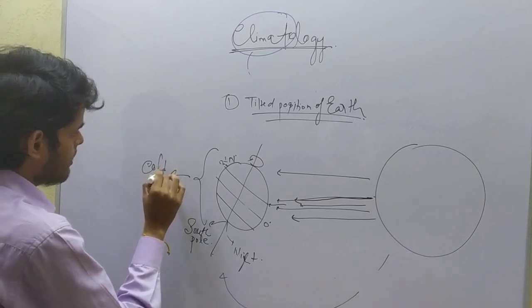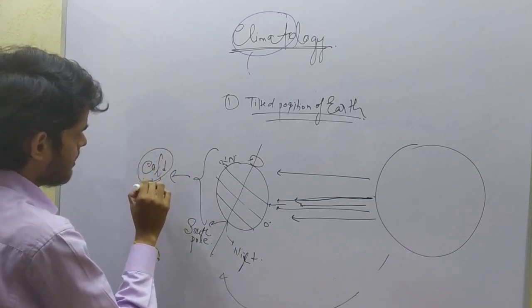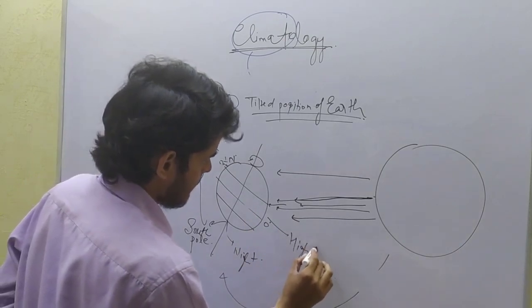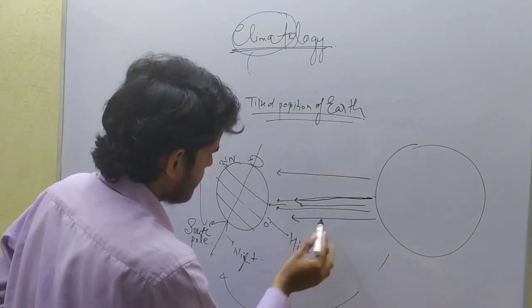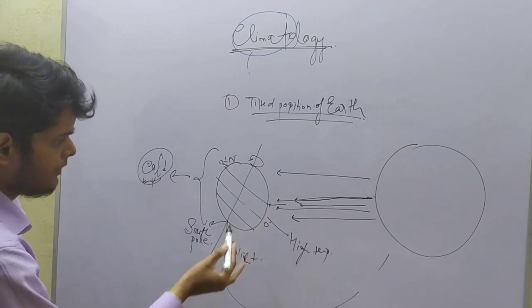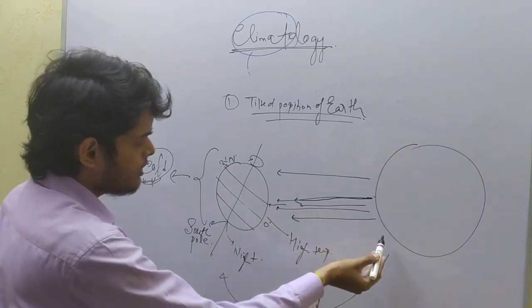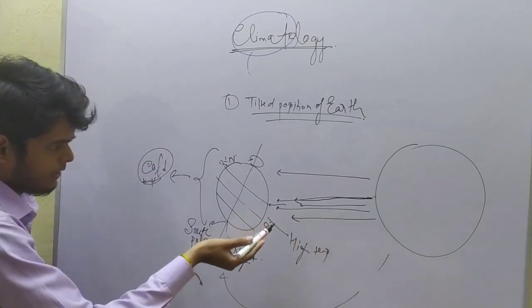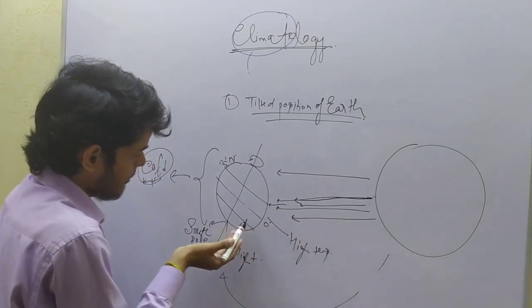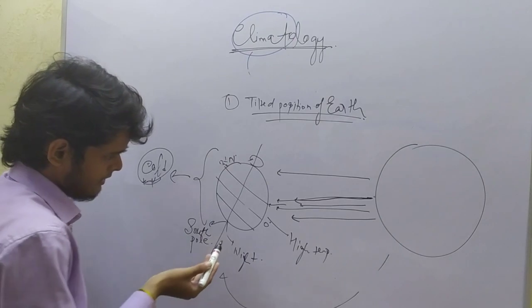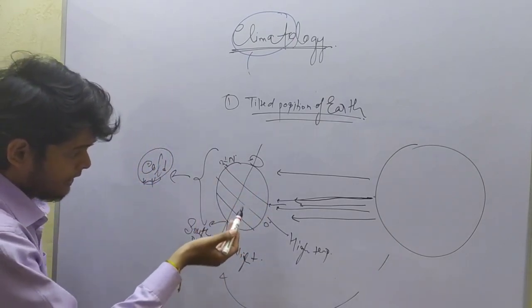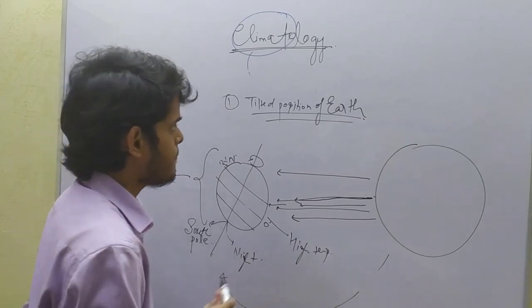So here is cold temperature, that is low temperature, and here high temperature is there. So this tilted position of the earth affects the insolation or the solar radiation received by the earth. As a result, the temperature of the earth in different regions also gets affected.